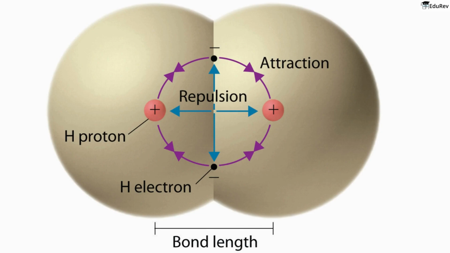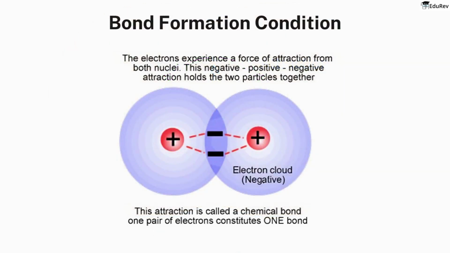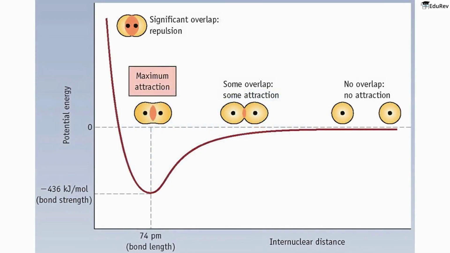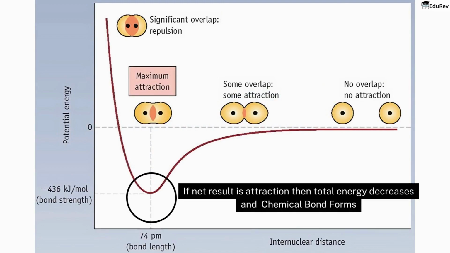According to the principles of quantum theory, these opposing forces create a balance at a certain minimum distance, which is known as the bond formation condition or equilibrium state. The atoms of elements become stable by forming bonds, which lowers their energy. If the net result of the attraction and repulsion forces is attraction, then the total energy of the system decreases and a chemical bond forms.